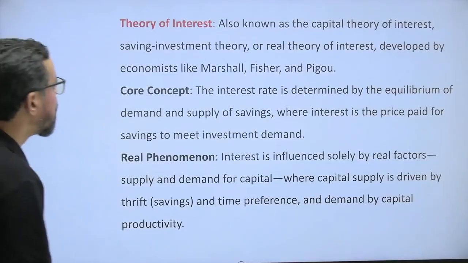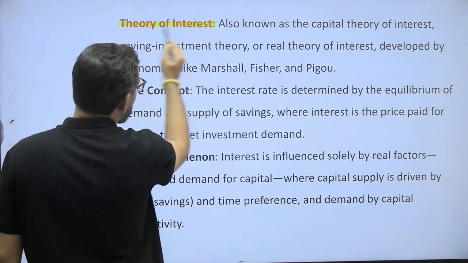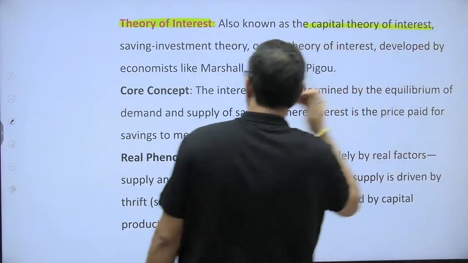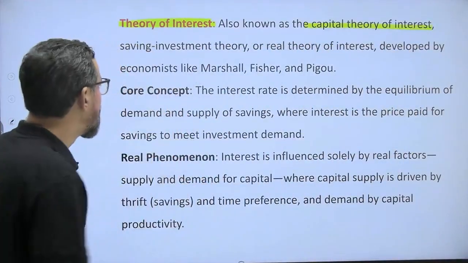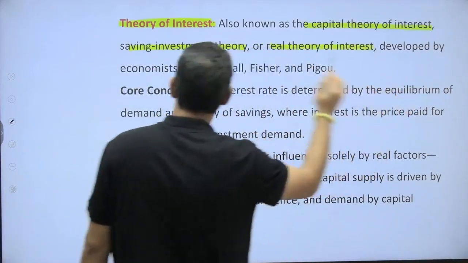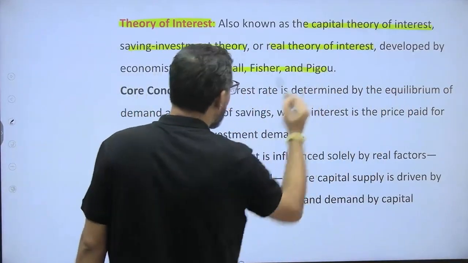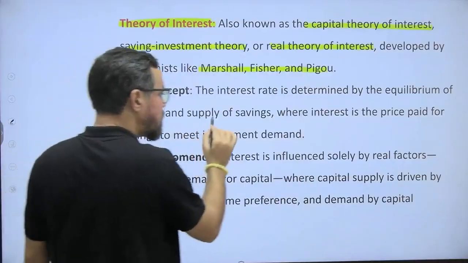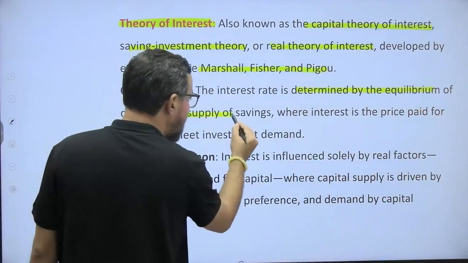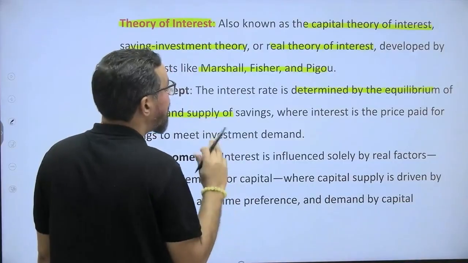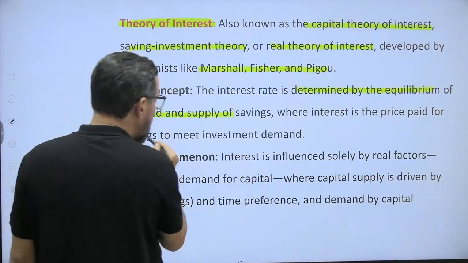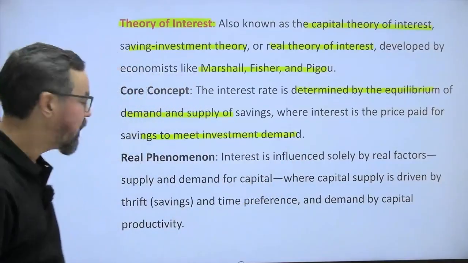Now, theories of interest, the summary of whatever you have studied so far. This is also known as the capital theory of interest or loan theory, the saving-investment theory or real theory of interest, developed by economists like Marshall, Fisher, and Pigou. The core concept is that the interest rate is determined by the equilibrium of demand and supply of savings and investment, where interest is the price paid for saving to meet investment demands, right?